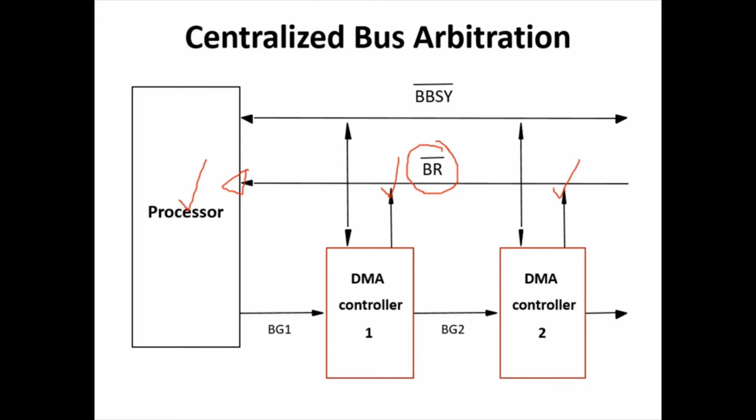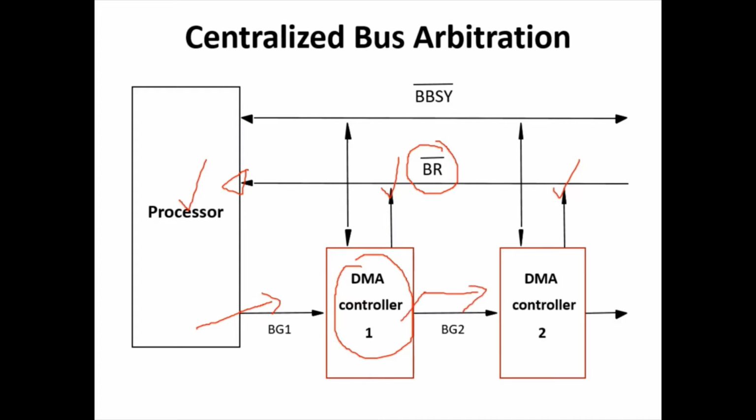Now the processor uses the bus grant signal here, which is connected in daisy chain fashion. When the processor sends the bus grant signal, it initially reaches DMA controller 1. If DMA controller 1 does not require the bus, it transfers that signal to the next DMA controller. Which DMA controller requires the bus?